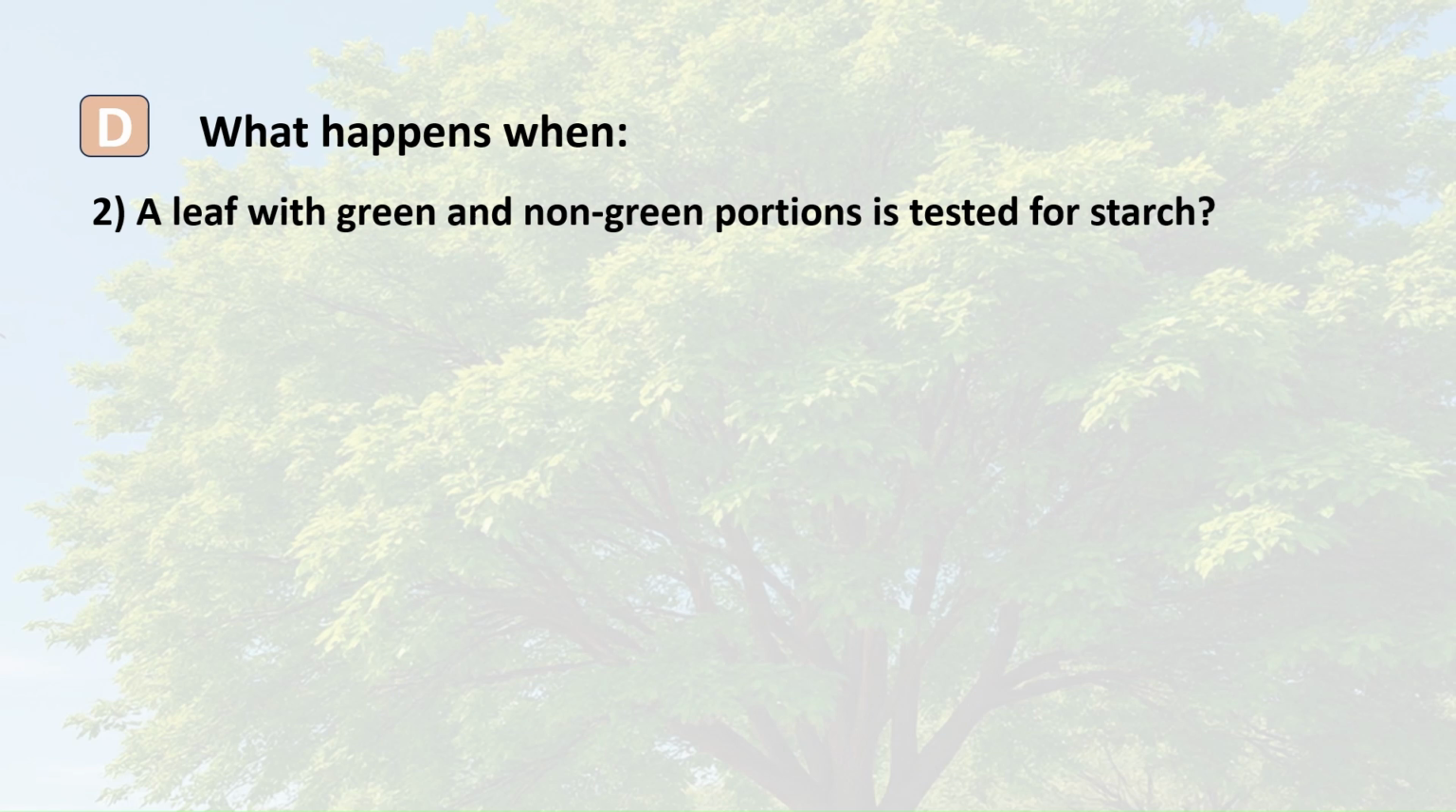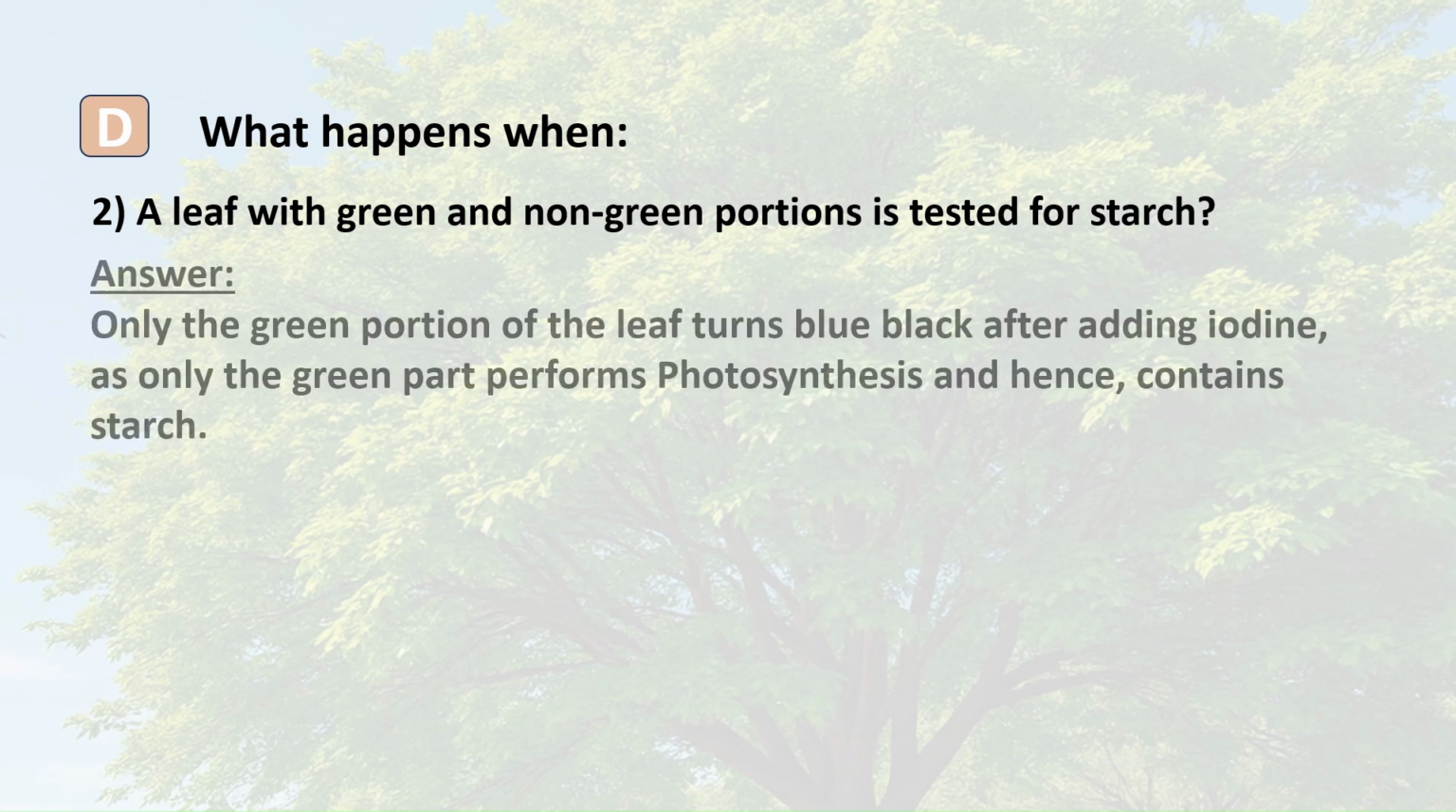2. A leaf with green and non-green portions is tested for starch? Answer. Only the green portion of the leaf turns blue-black after adding iodine, as only the green part performs photosynthesis and hence contains starch.